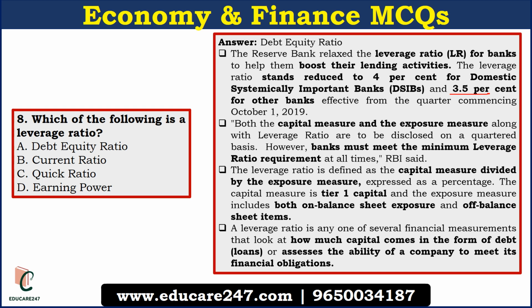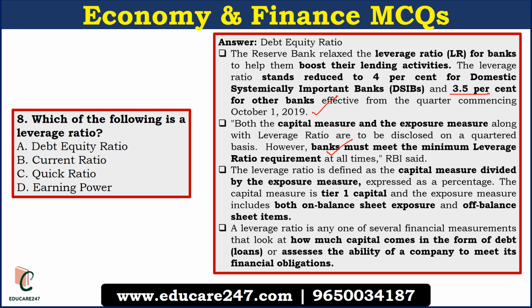It is effective from October 1st, 2019. Basically, banks have to disclose capital measures, exposure measures along with leverage ratio on quarterly basis, but they have to meet the minimum leverage ratio requirement all the time. It's not that they have to meet it on quarterly basis. They have to meet it all the time, but they have to disclose the number on quarterly basis.